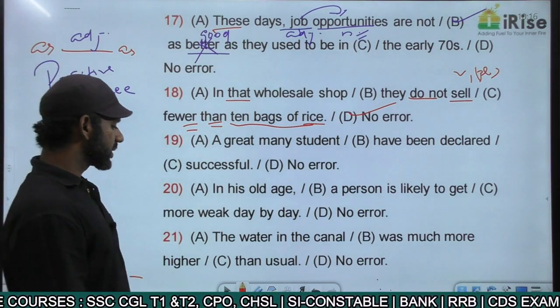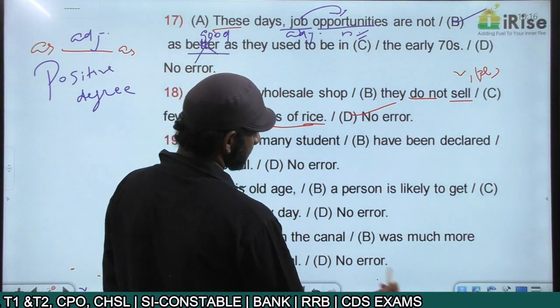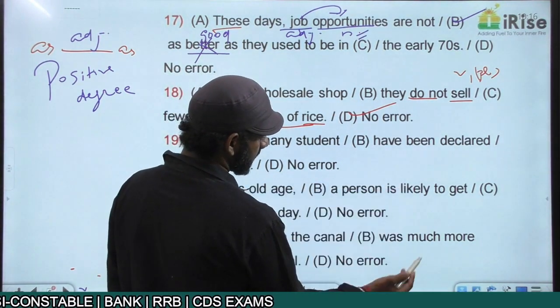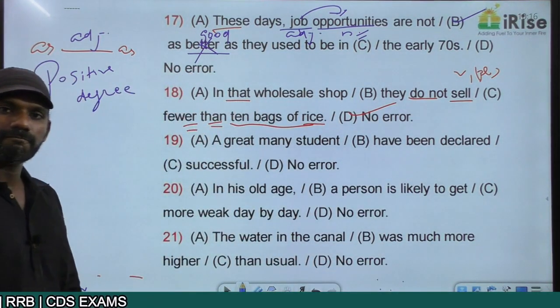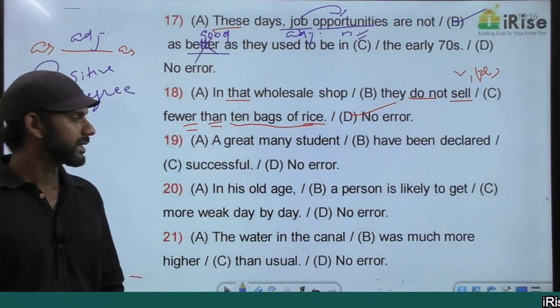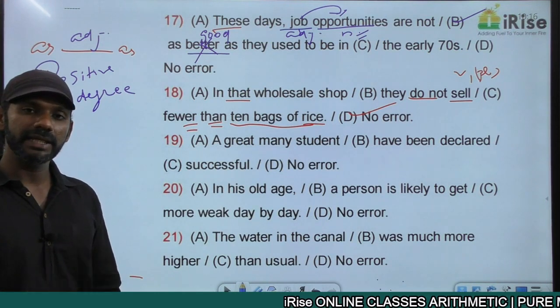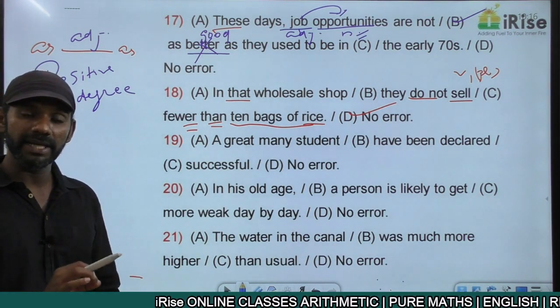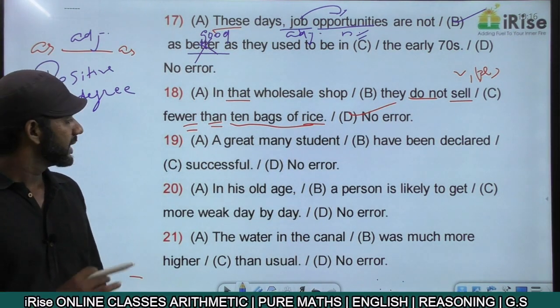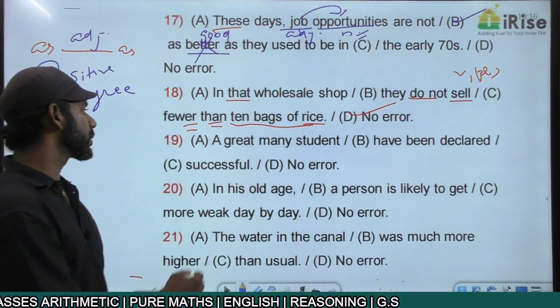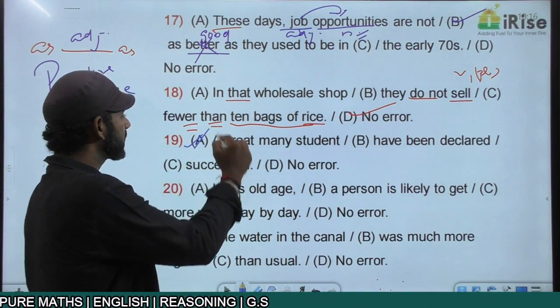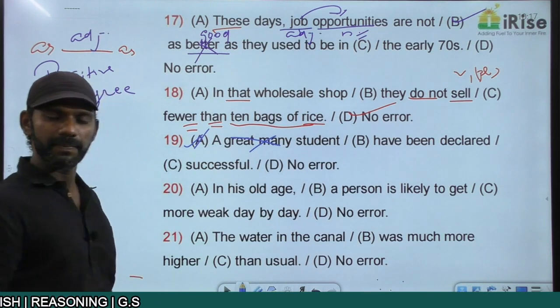We have discussed this as a separate rule in subject-verb agreement under the topic determiners. Many great students is a correct usage. And many great students is the same as many a great student. So a great many student is a wrong usage. We got the answer. The error is in part A.